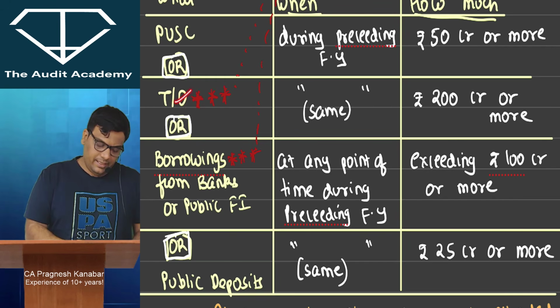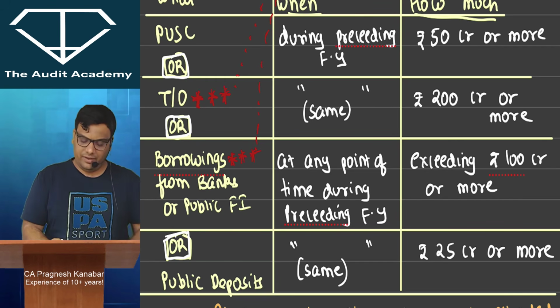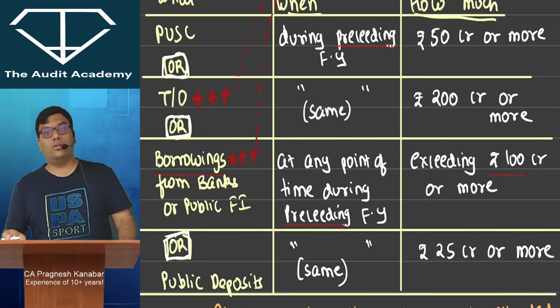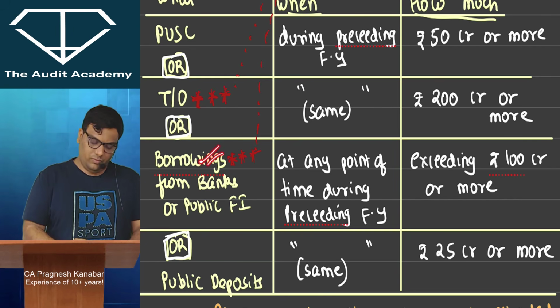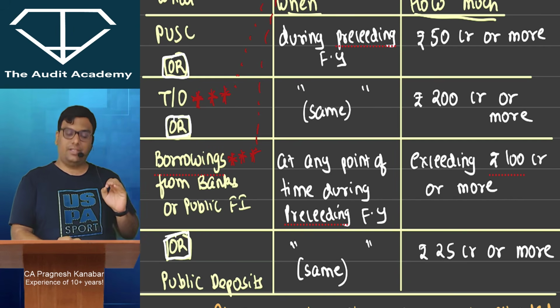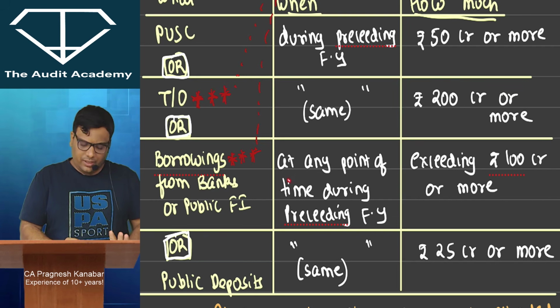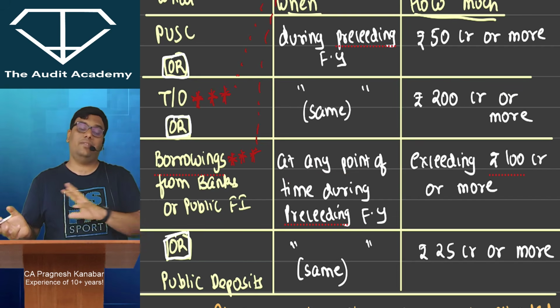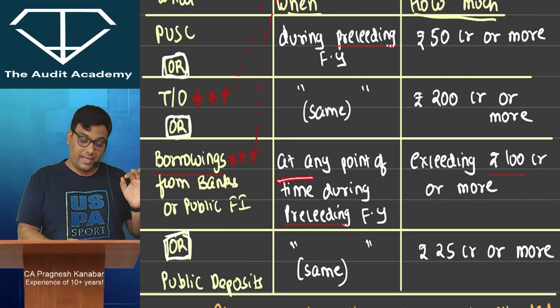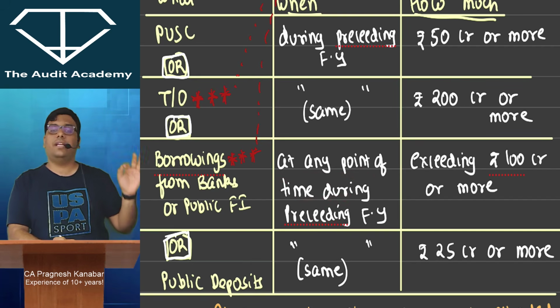Or turnover, during the preceding financial year, whether it is rupees 200 crore or more. Or borrowings from banks and public financial institutions. Over here please be careful, don't just take the previous financial year figure. It is written at any point of time during the preceding financial year.